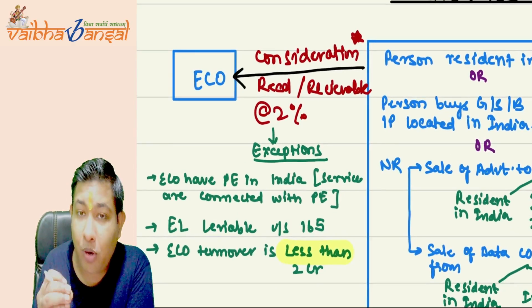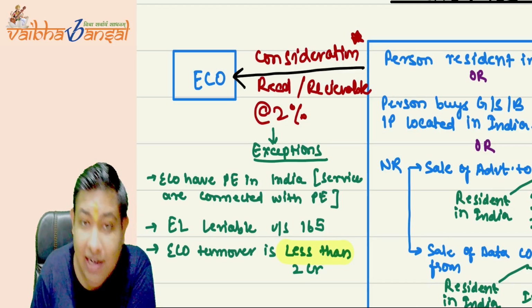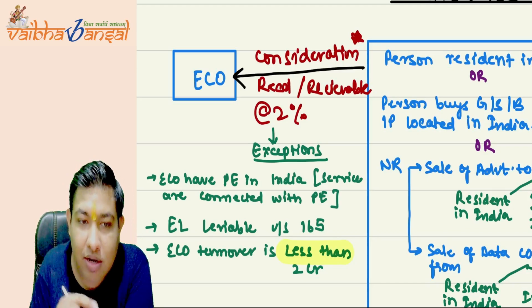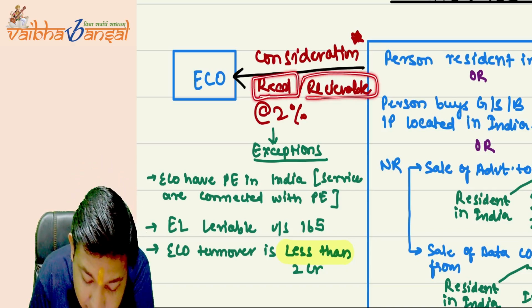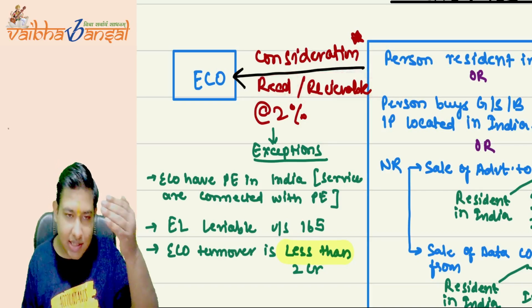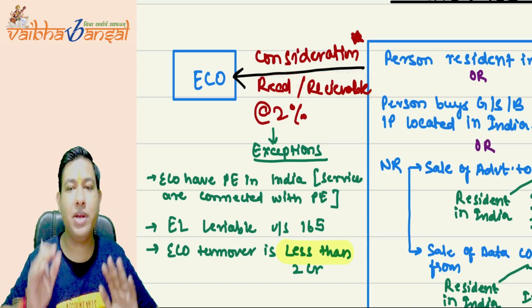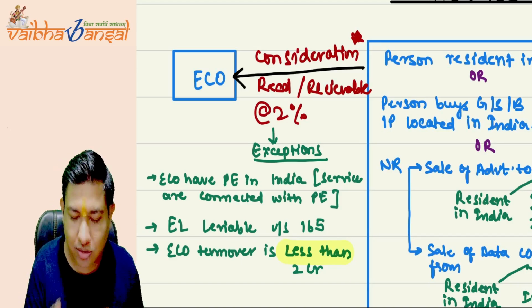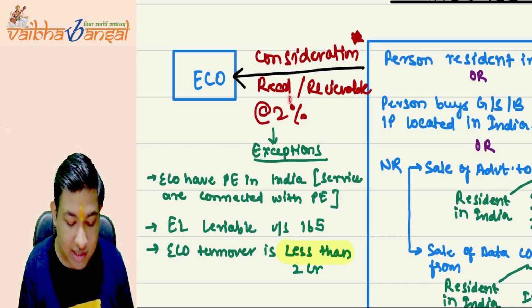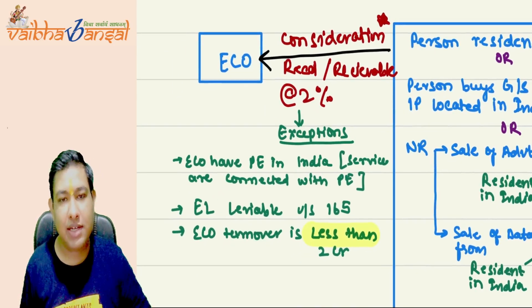Now, the point to be taken care of is that the consideration need not be received. It may be received or it may be receivable in future. In both cases, you have to deduct the TDS, or rather you need to deduct the equalization levy at the rate of 2%. Again, there are some exceptions.